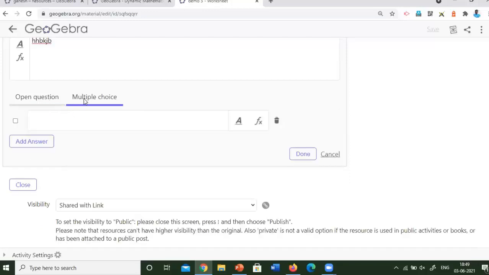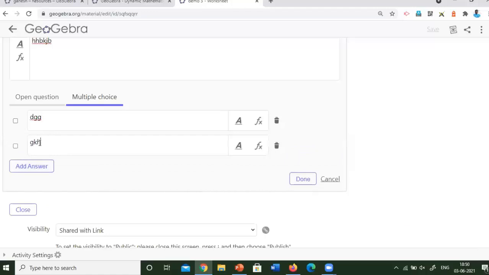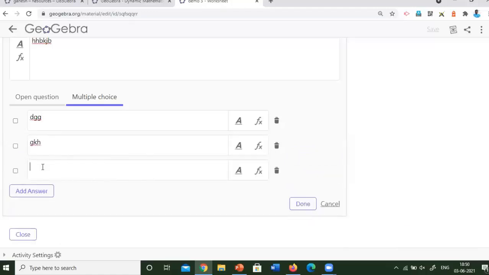When you click the multiple choice, here it will give you a choice option, and also you can add many options. Already you can see this in Google Forms. There you can see only multiple choice questions. Here the teachers, the mathematics teachers especially, feel it is difficult to insert mathematical concepts and symbols inside Google Forms, I think.